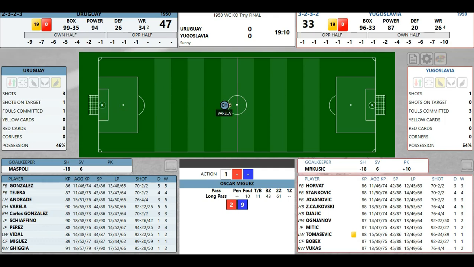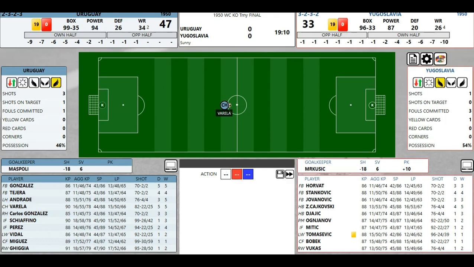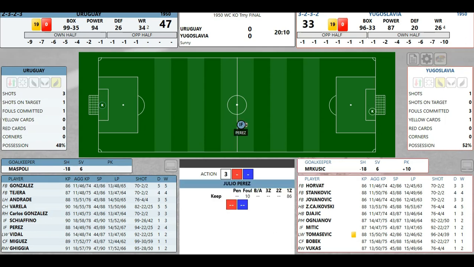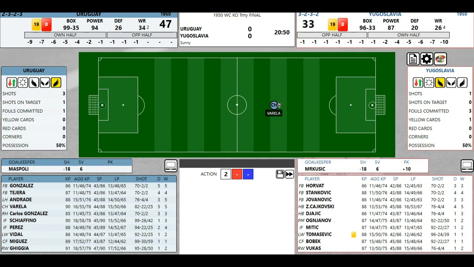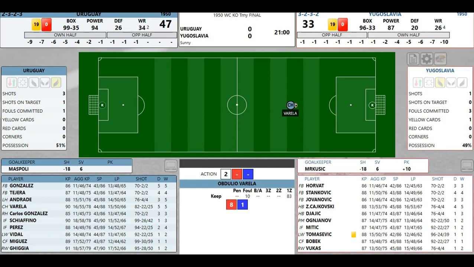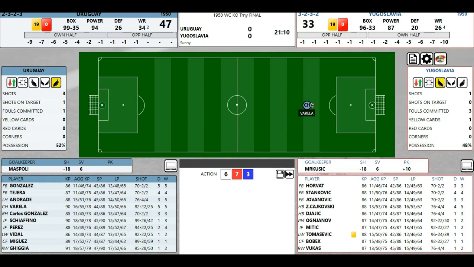Miguez down to Varela. Varela to Perez. Varela Perez. Up to Varela. Varela does that. Keeps going to the center. To Fidel. Borgia, offside.